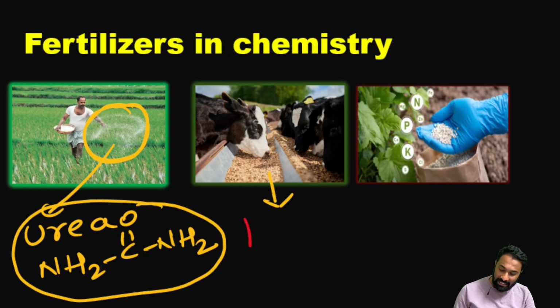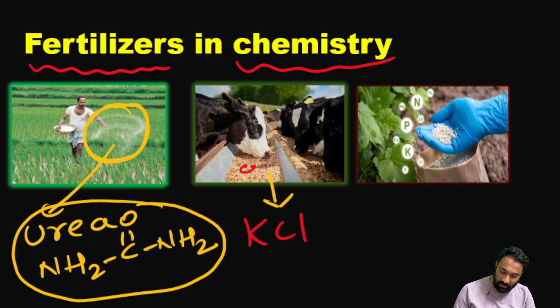It is KCl, potassium chloride. This potassium chloride plays a very crucial role in our fertilizers. The chemistry in fertilizers. Clear? These are the ingredients that the cow is eating. In that, the cows are with the farmers.